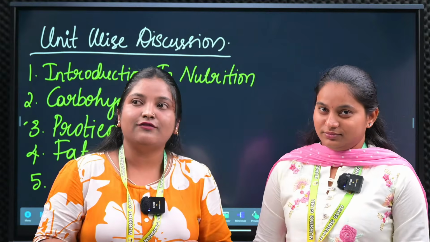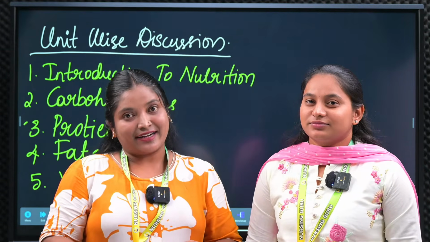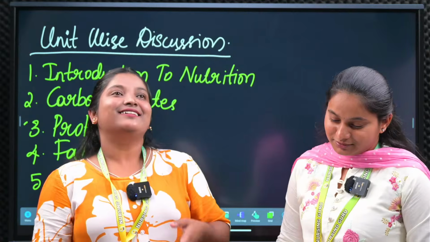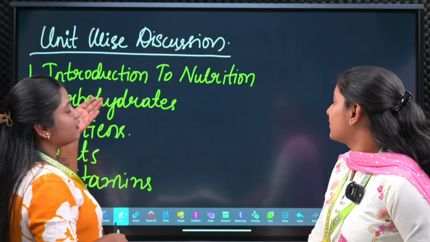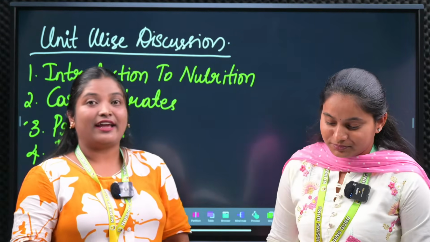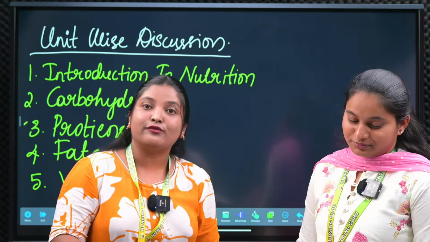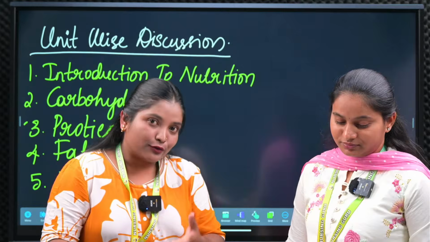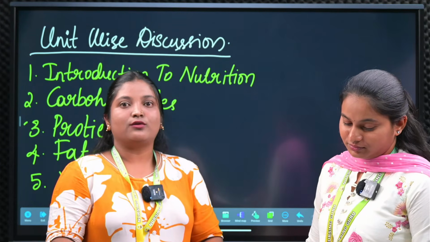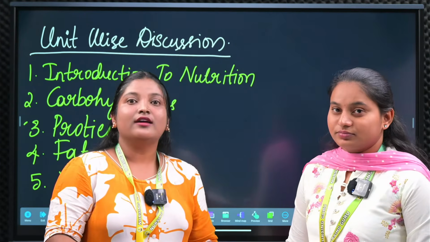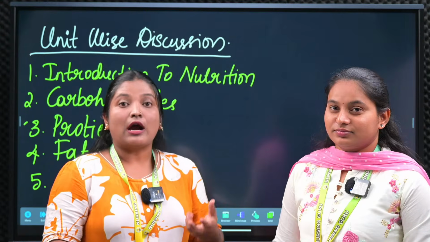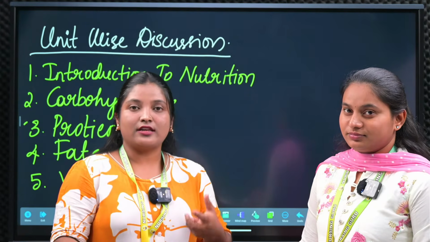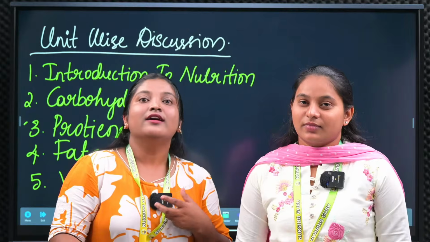Most of what we study here is about nutrition only. What are the effects of it, what are the aims of nutrition, and what type of nutrition we will get. Different types will be there, so from different types of foods, what kind of nutritious things our body is going to get.